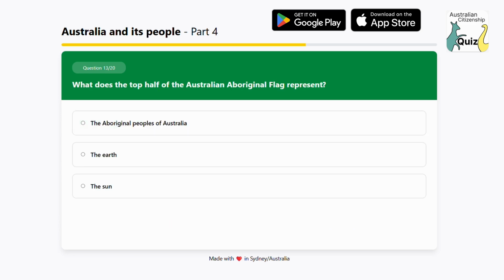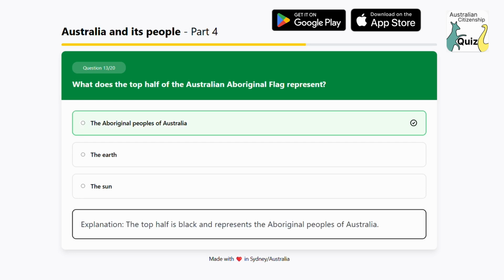What does the top half of the Australian Aboriginal flag represent? Option 1, the Aboriginal peoples of Australia. Option 2, the Earth. Option 3, the Sun. The answer is the Aboriginal peoples of Australia. Explanation: the top half is black and represents the Aboriginal peoples of Australia.